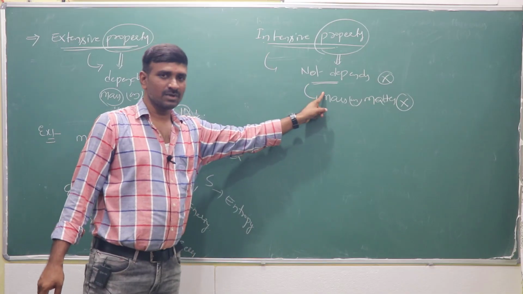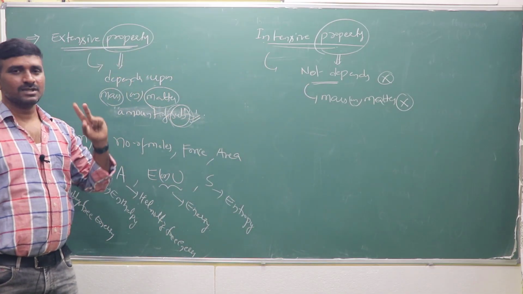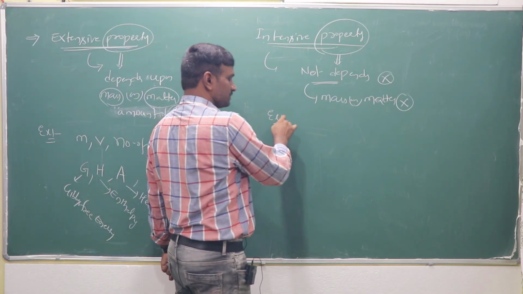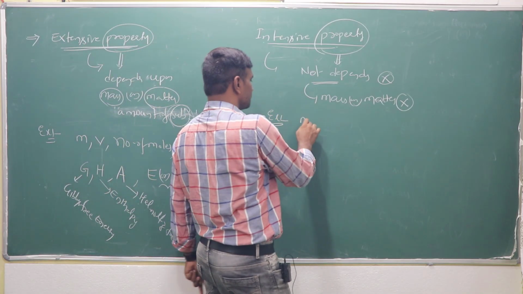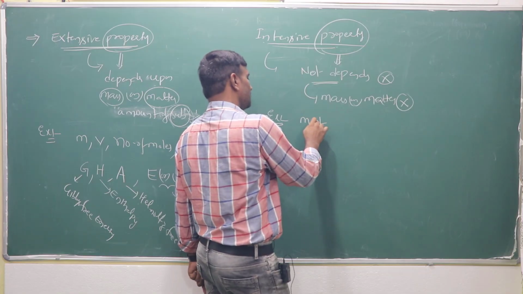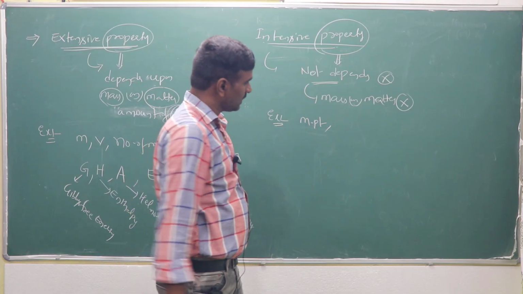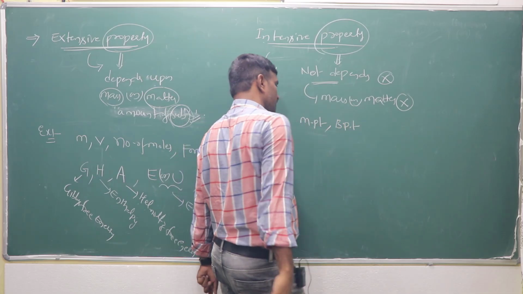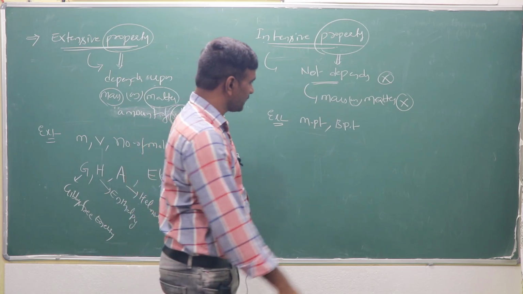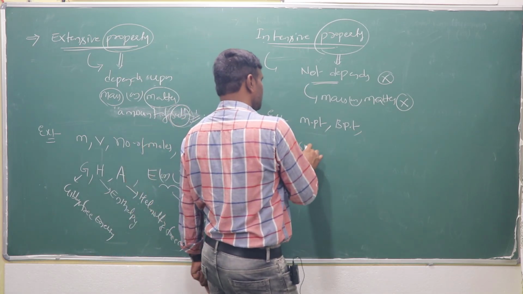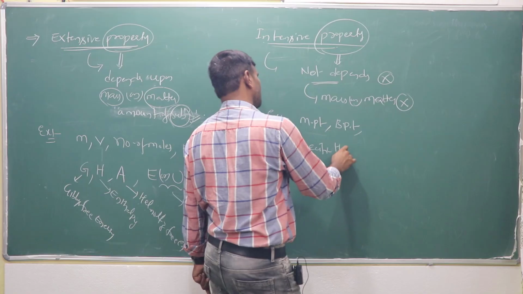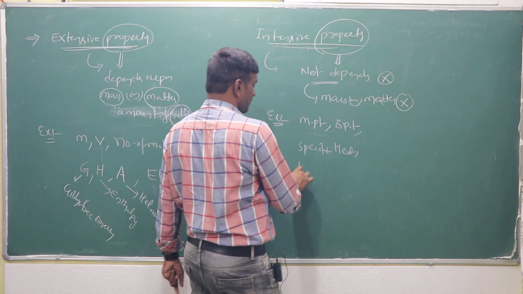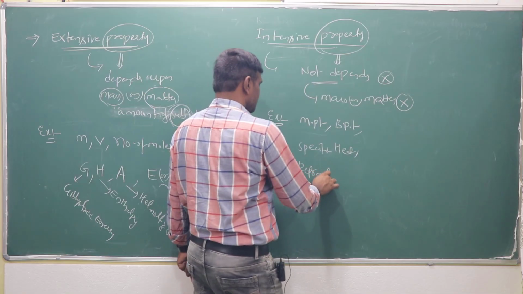Intensive properties do not depend upon the matter. Extensive properties depend upon the matter, right? So which one is an example? Melting point, the temperature at that melting point, and boiling point. Melting point as well as the boiling point, and specific heat, which does not depend upon the matter, refractive index